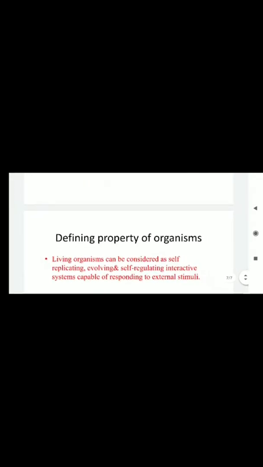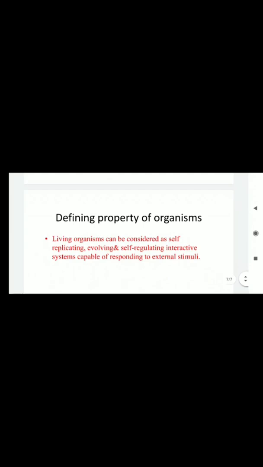Now on the basis of these characteristics, we make the defining property of organisms. What are the defining properties of organisms? A living being can be considered a self-replicating, evolving, self-regulating, interactive system capable of responding to stimuli. These are the defining properties of organisms.